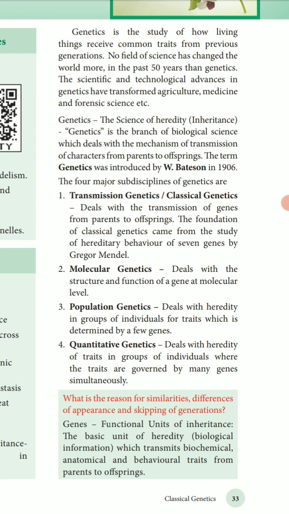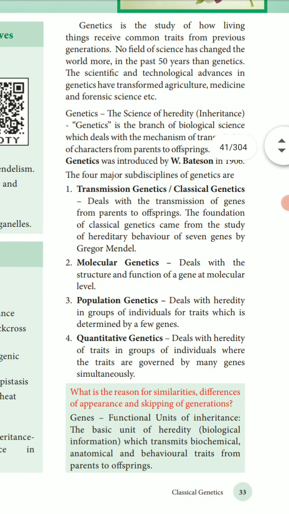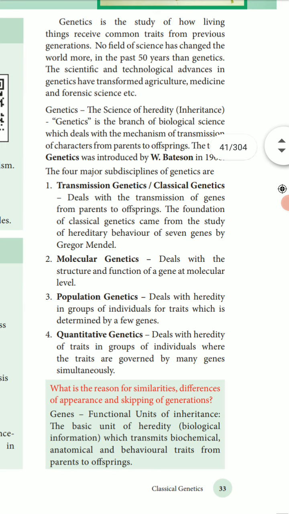The foundation of classical genetics came from the study of hereditary behavior of the seven traits of pea by Gregor Mendel. Second, molecular genetics deals with the structure and function of genes at a molecular level. Third, population genetics deals with heredity in a group of individuals of a trait which is determined by a few genes. And the fourth one is quantitative genetics.